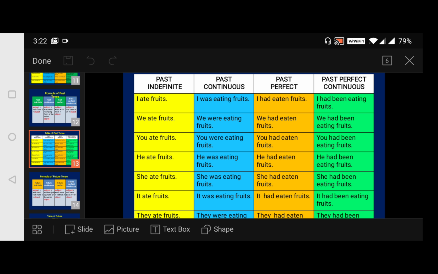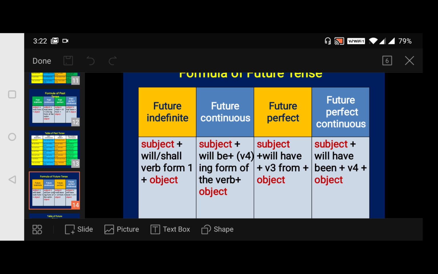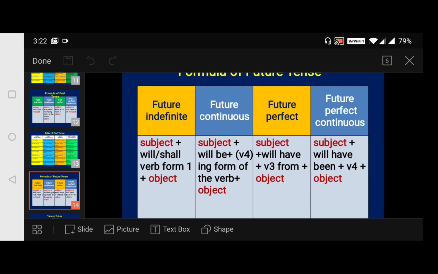Okay. Now moving to our next slide. It's about the future tense. What is it? Formula of future tense.